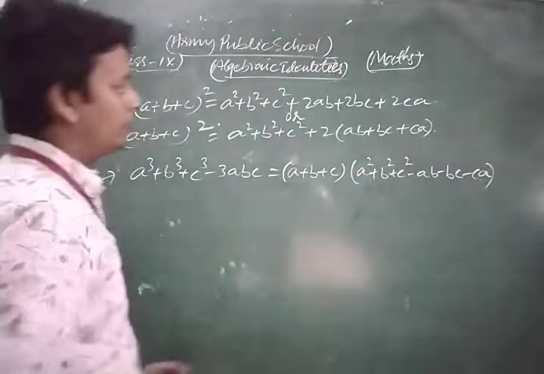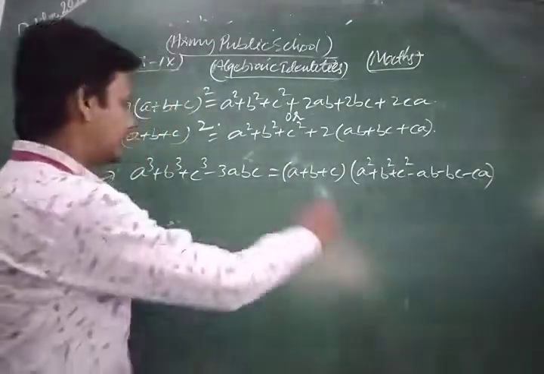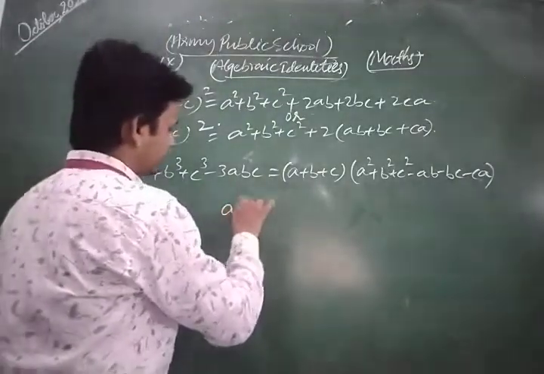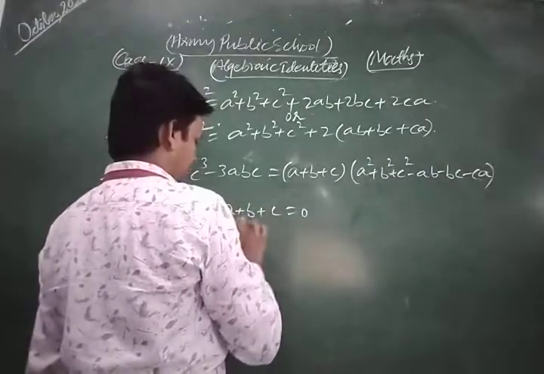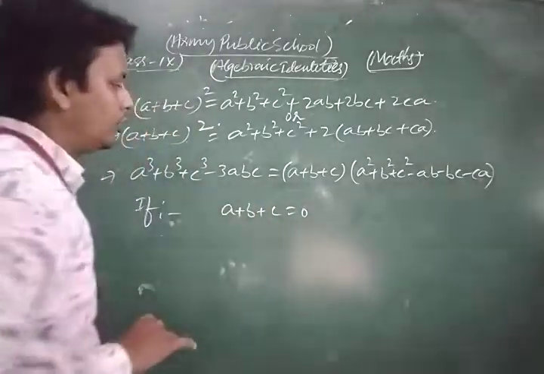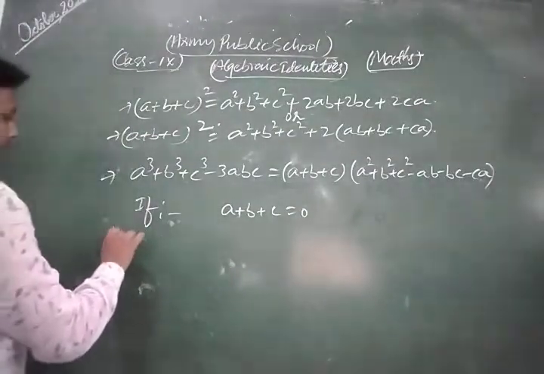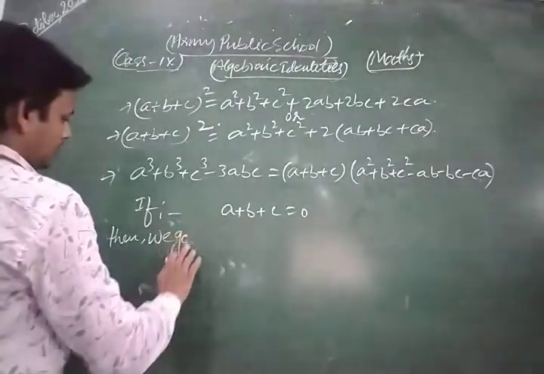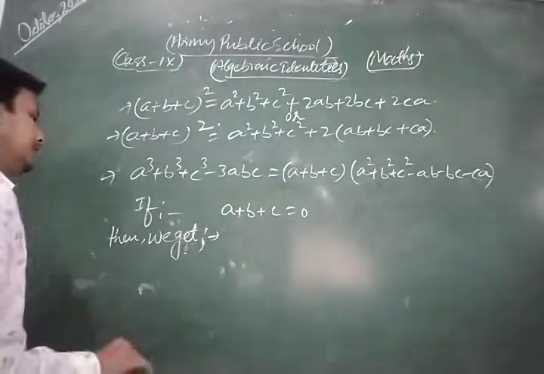Okay, now a very important condition related to that identity is what? Dear students, if the value of a plus b plus c is equal to 0, then we get what?